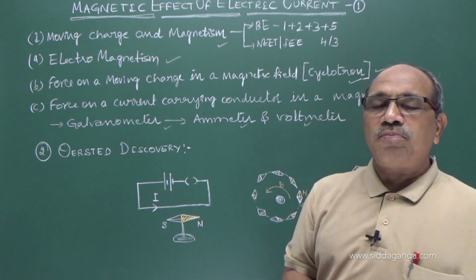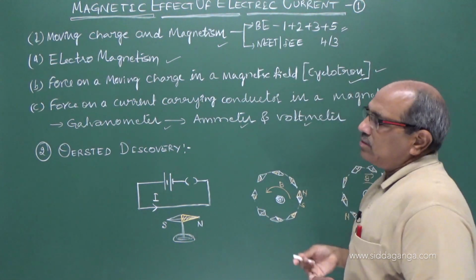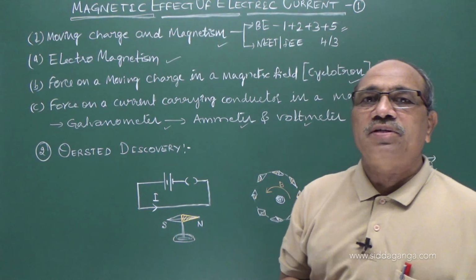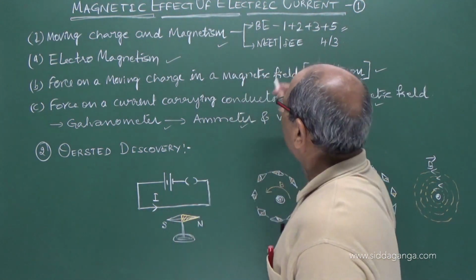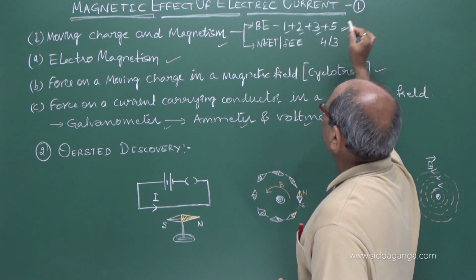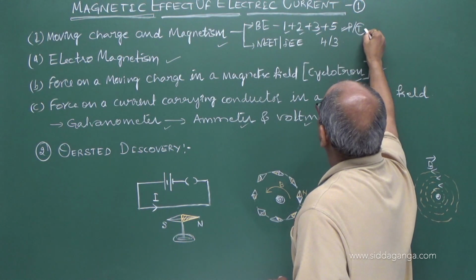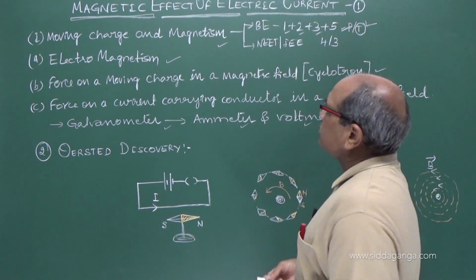If you go to the board paper, you will see almost all parts of the question paper have questions from it: 1 mark, 2 marks, 3 marks, and a 5 mark question, maybe a problem or theory. Most of the time theory appears from this.